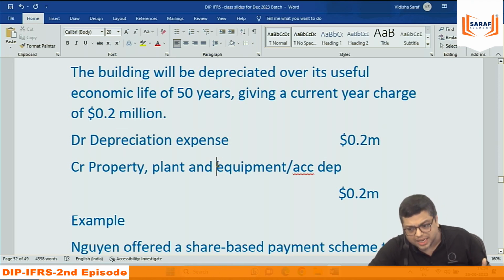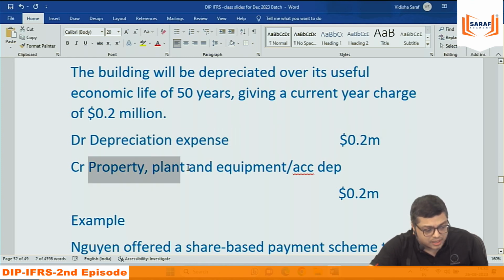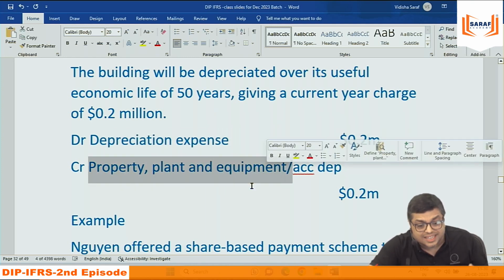One more concept in accounting we can say: all expenditure and losses debit. All incomes and gains credit. So depreciation is debited because it is an expense. Asset is credited because of decrease in asset. Increase in asset debit, decrease in asset credit.